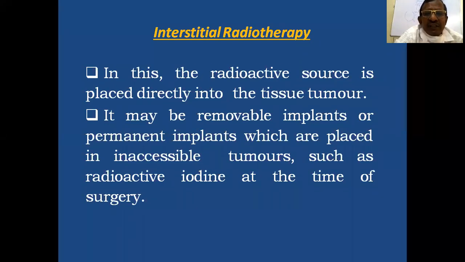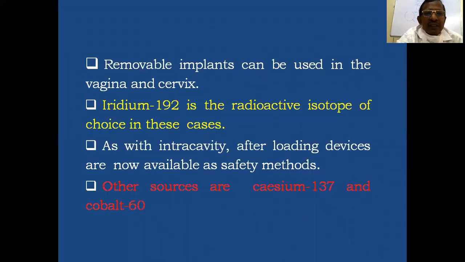In inaccessible tumors, with radioactive iodine at the time of surgery, permanent implants are used. Otherwise, removable implants are used in cervical and vaginal malignancies. After that, they can be removed because the tumors are accessible.